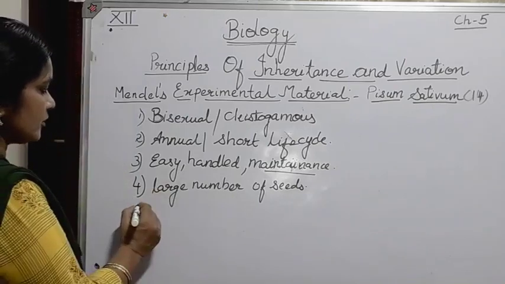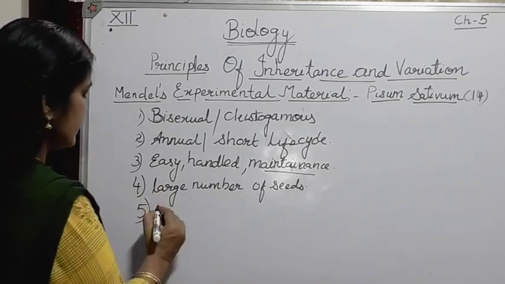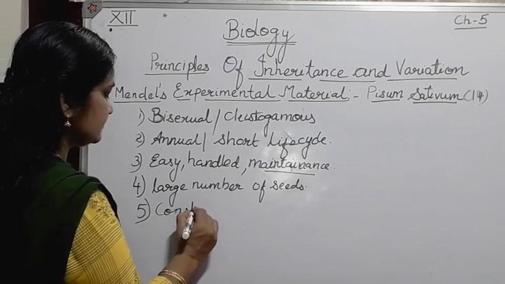And the fifth property was that the pea plant had a large number of contrasting characteristics or contrasting traits.